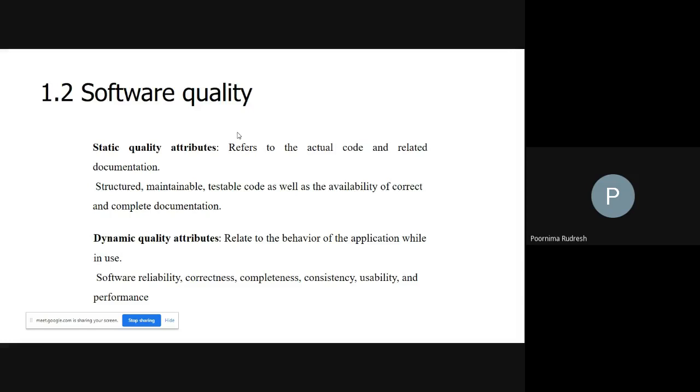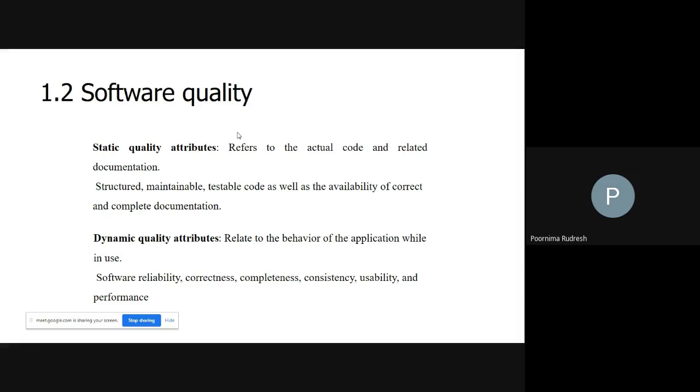Here the environment refers to the software and the hardware elements required to execute the application. Understood? So what are the software requirements? It may be the operating system or any other applications. Similarly, the hardware requirements may be the different hardware components.